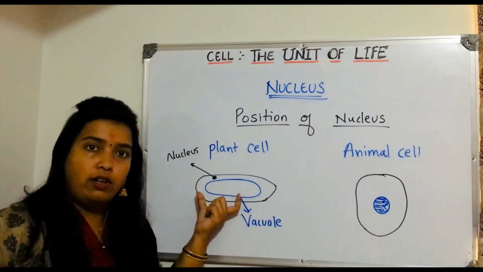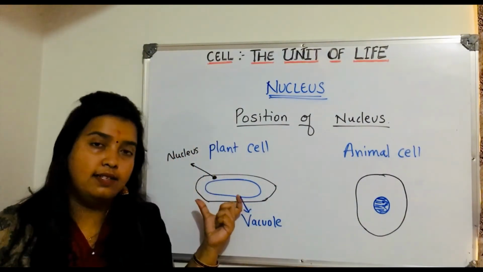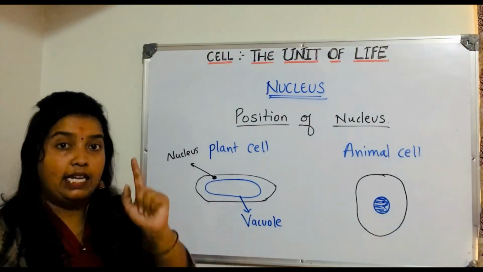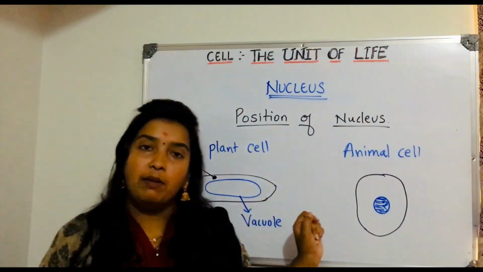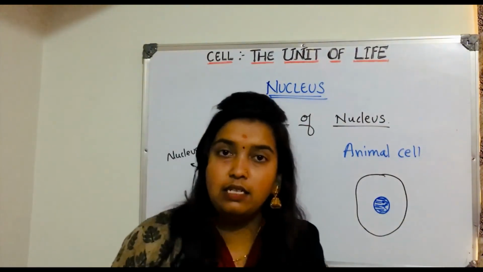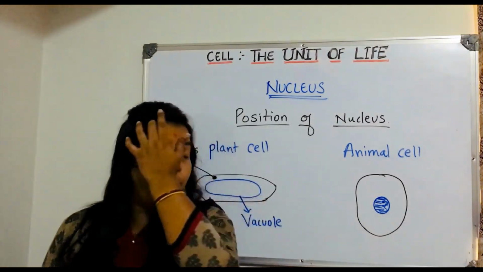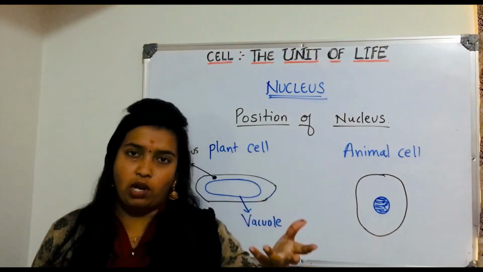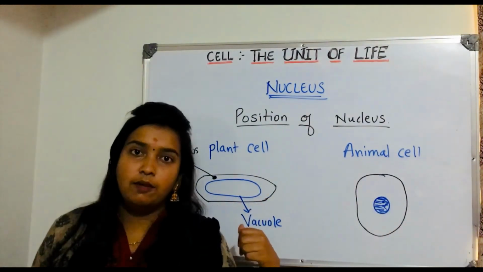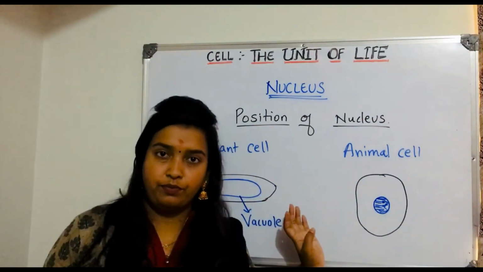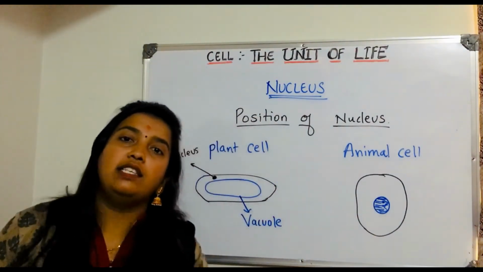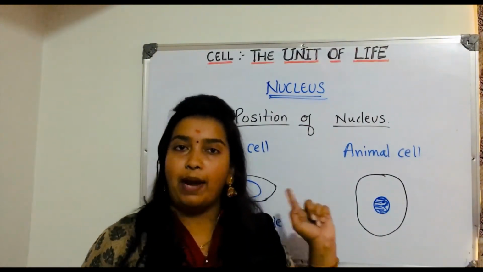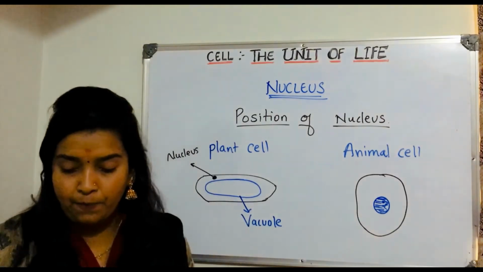And that large vacuole fits into the center region. That is why the nucleus is pushed towards the peripheral region in case of plant cells. In case of animal cells, there are vacuoles present, but their function is not as complicated compared to plants. So they have vacuoles which are much smaller, not as large as in plant cells. So they have their nucleus at the center. Understood? So if the position of the nucleus is the center, it is an animal cell. If it is at the periphery, then obviously that cell is a plant cell. I hope I made this much clear.